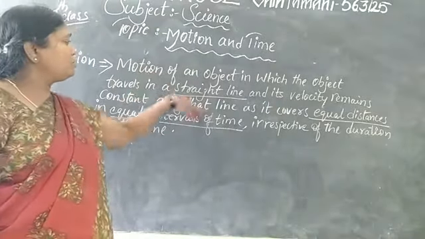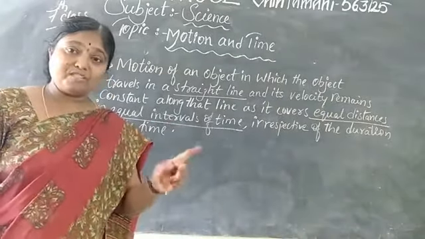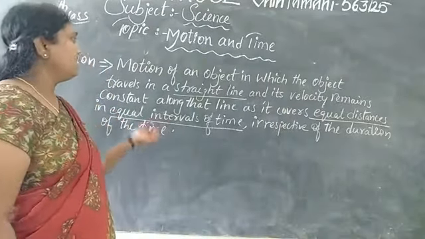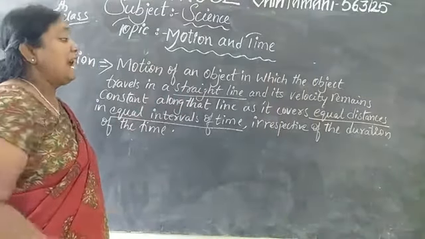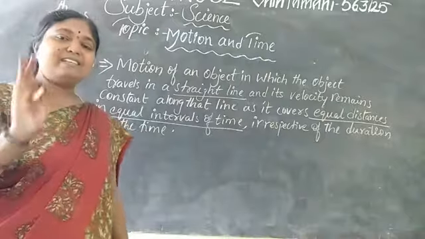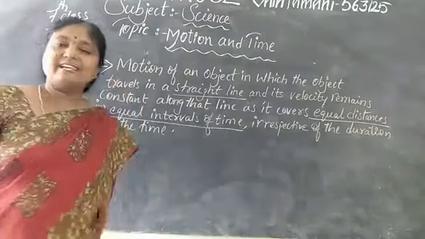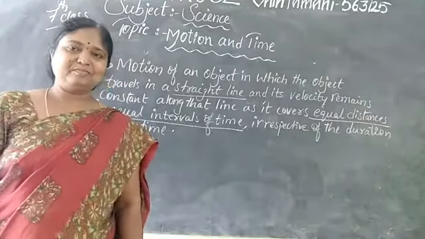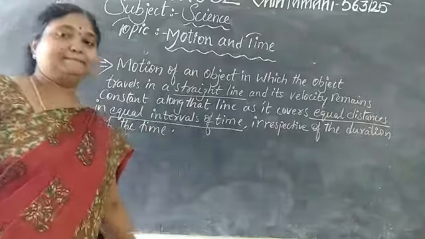The object should travel in a straight line and its velocity remains constant along that line as it covers equal distances in equal intervals of time. Now let me see what is speed.